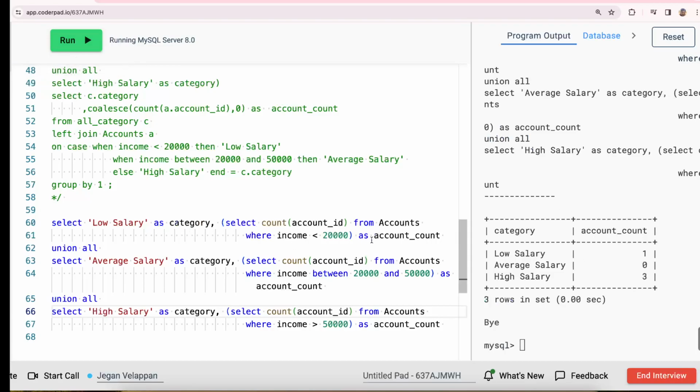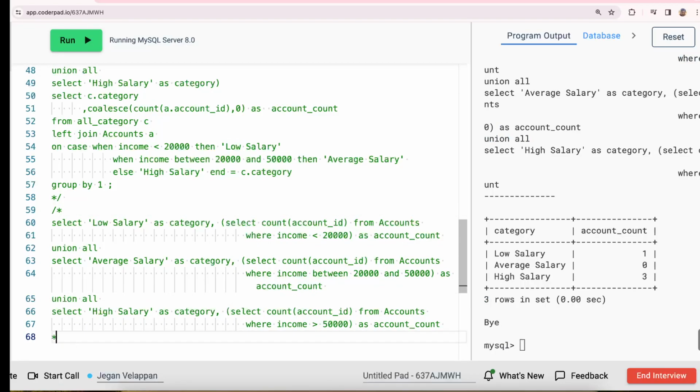The problem here is I am going to use the accounts table 3 times in this query, but it's so well defined, right? For low salary, I use the select statement with the particular specification, and for average, I use the select statement where the income is between this, and for high, I have a separate SQL. Though it takes the accounts table 3 times, the query is so explainable, right? So I have low, average, and high. If I run this, I'll get the expected result. So this is one part of it.